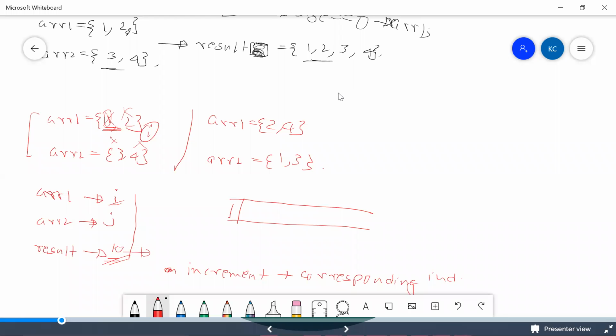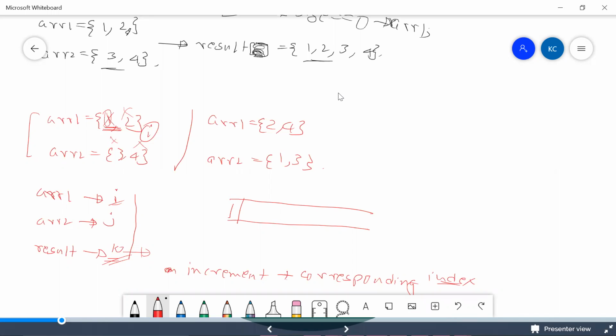So what happens? I'm trying to compare 1 with ARR2, and I'm saying this 1 is less. So that's why I take this 1 and put that in the result array. But at this particular point, what I should do is increment the corresponding index, which means I need to increment I, and then I need to increment K, because in the result also we have done that.